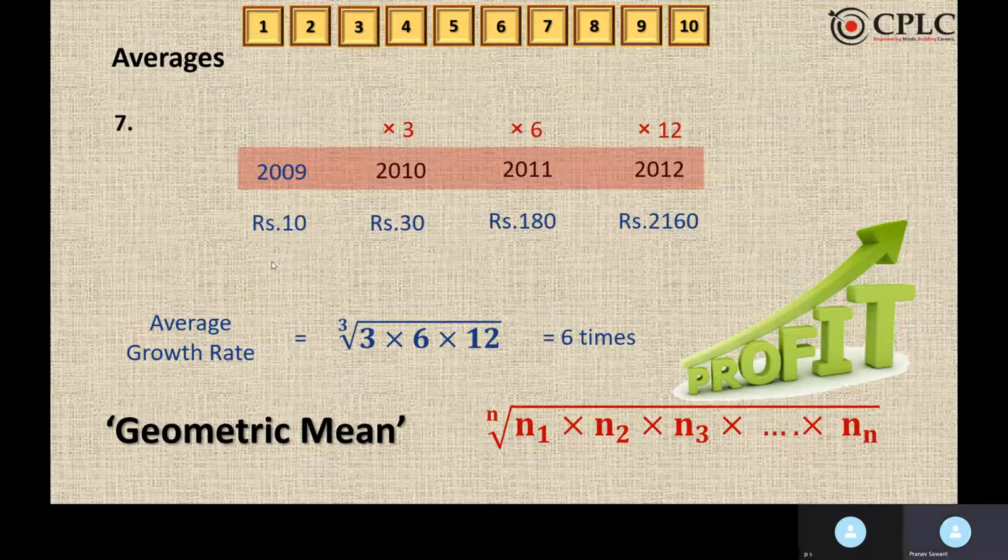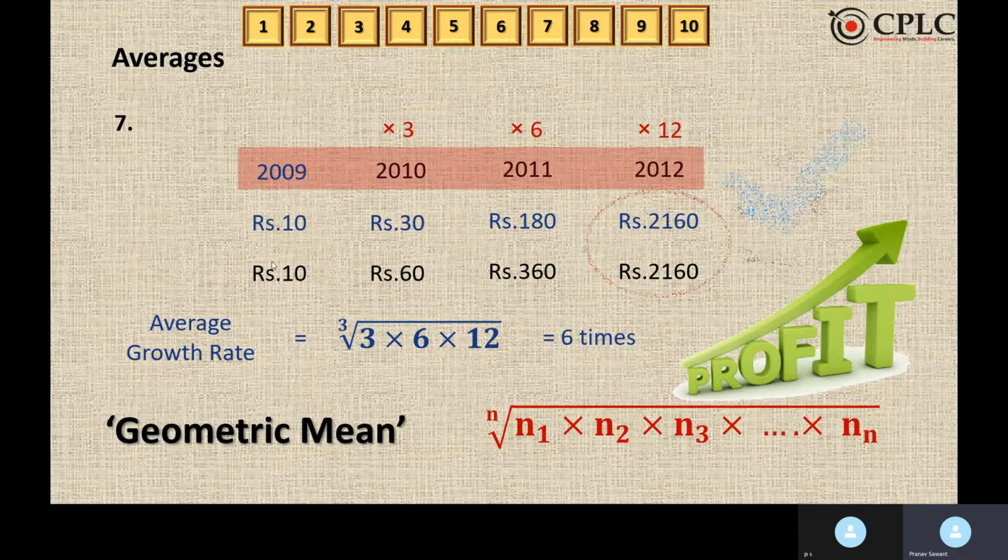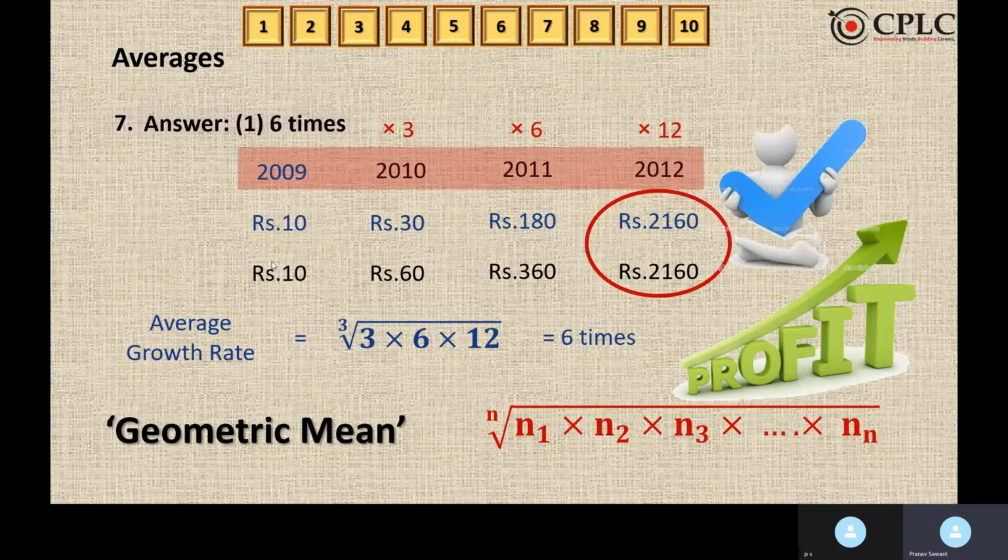Let us assume the value for 2009 as 10 rupees. Now, in 2010, it increased 3 times, so the value became 30. In 2011, the value became 180. In 2012, the value became 2160. Now, we know the average growth rate is 6 times. So 10 will become 60 in 2010, 60 will become 360 and 360 will become 2160. In 2012, the values are matching. Hence, we can say that it is the correct method. So 6 times is the answer.